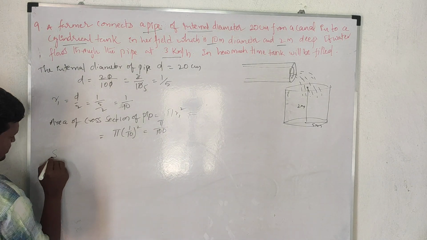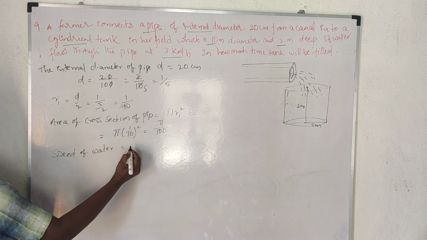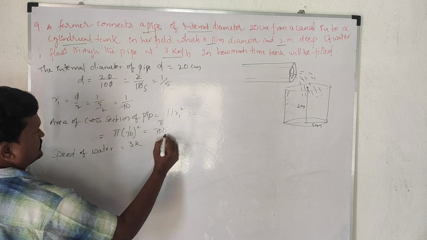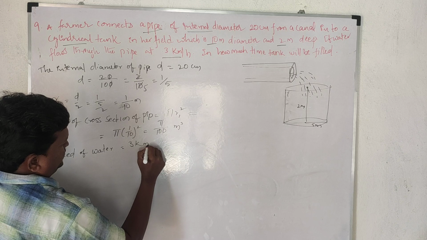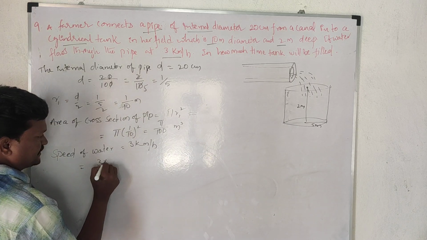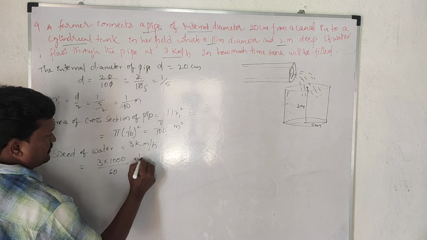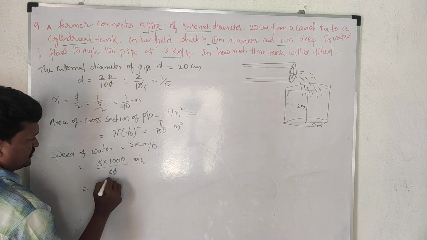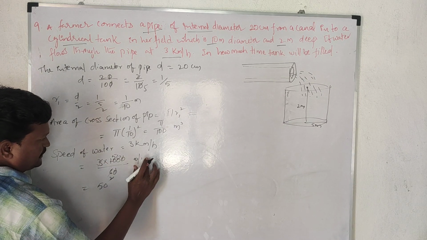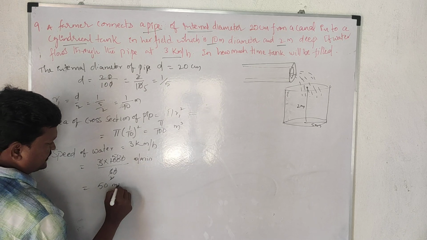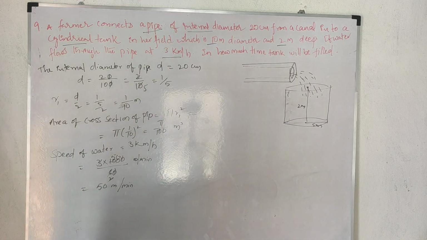So the speed of the water. Now what is the speed? Speed of water is equal to 3 kilometers per hour. You have to change this. 3 into 1000 meters per hour, divided by 60, that is 50 meters per minute. So 50 meters per minute is the speed.